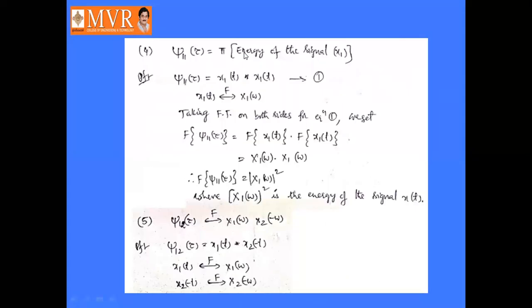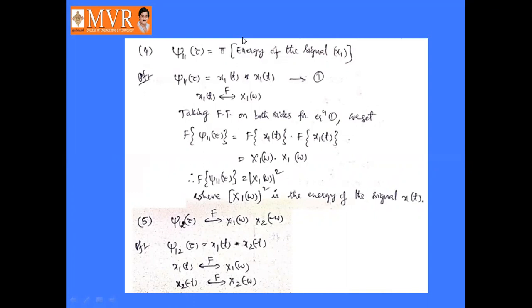Next, coming to the fourth property, that is J11 of tau is equal to pi times the energy of the signal x1 of t. So J11 of tau is x1 of t convolved with x1 of minus t. Here it is an even function, so that is x1 of t convolved with x1 of t. That is equation number 1.